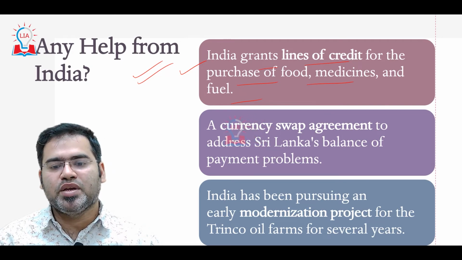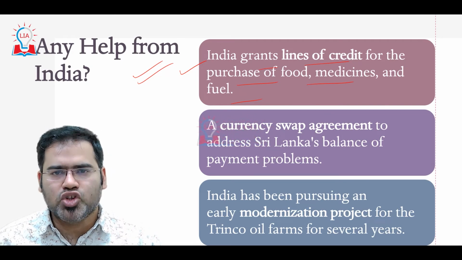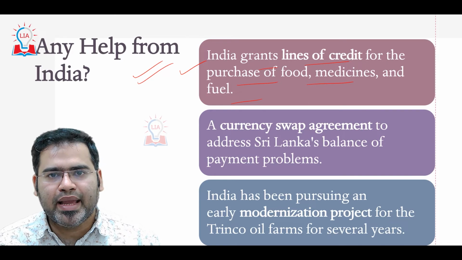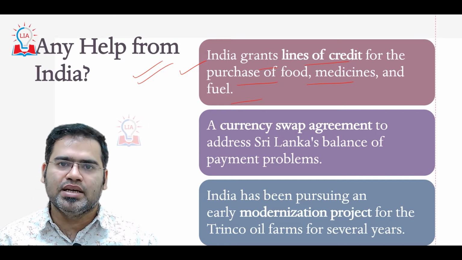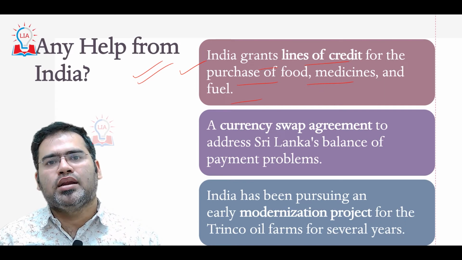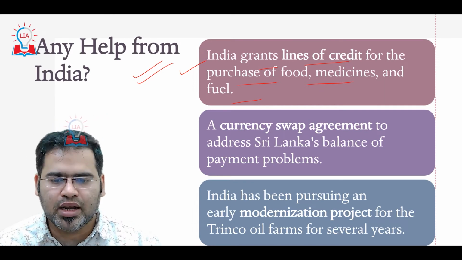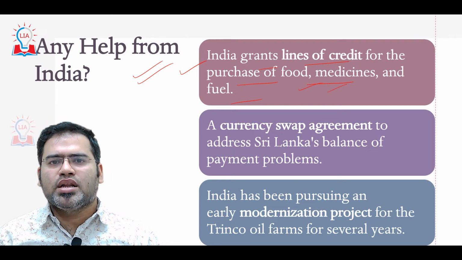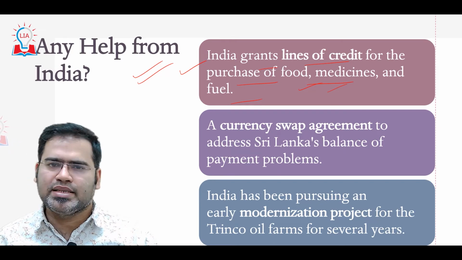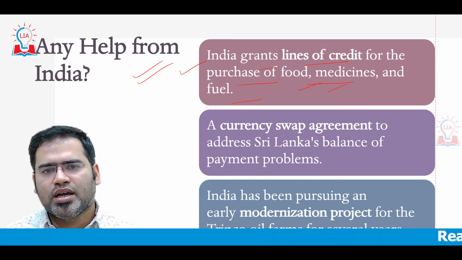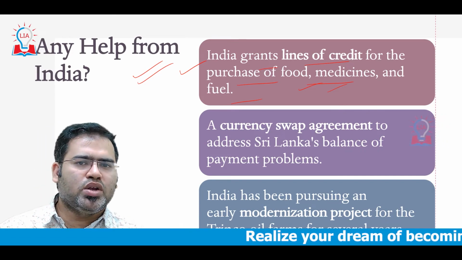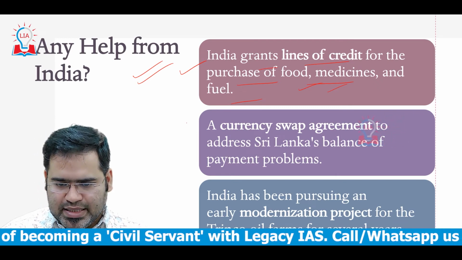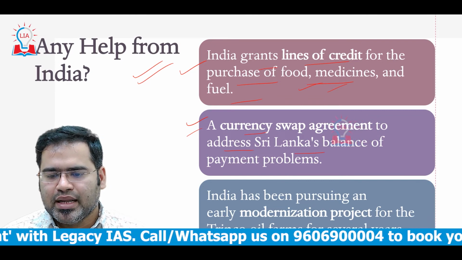So that line of credit has been provided by India. And this is basically a soft loan only. This is not a grant. That means the borrower needs to pay back interest as well as the principal. The only difference is this line is always open, and the Sri Lankan government can borrow money from India to purchase food, medicines and fuel. Definitely there are conditions also. If the Indian government is giving 100 rupees of line of credit, then definitely it can put some conditions, like around 70 to 80 rupees of product you need to purchase must come from India only.